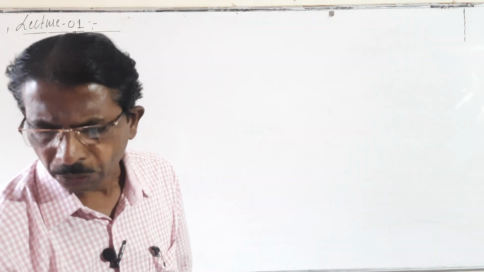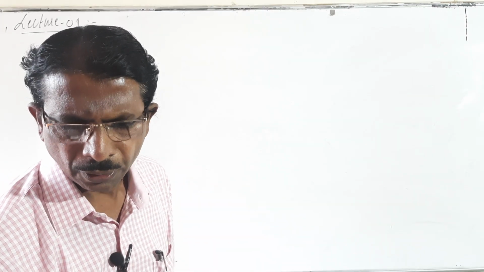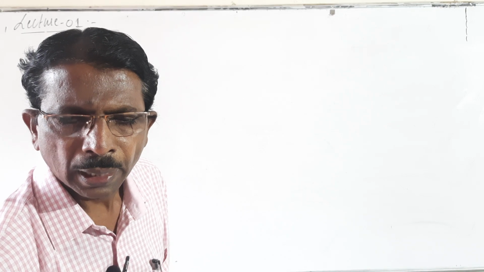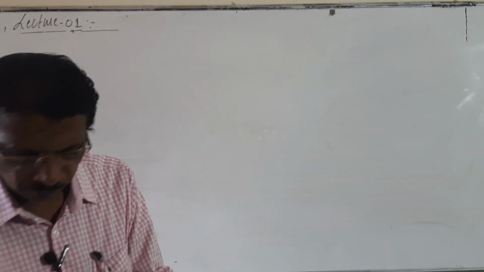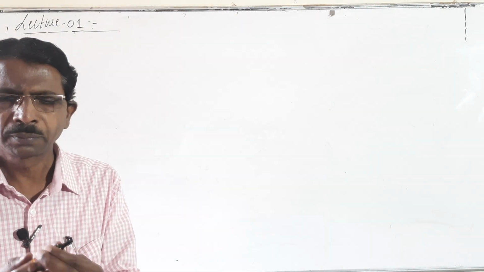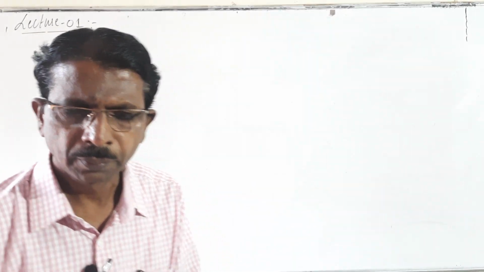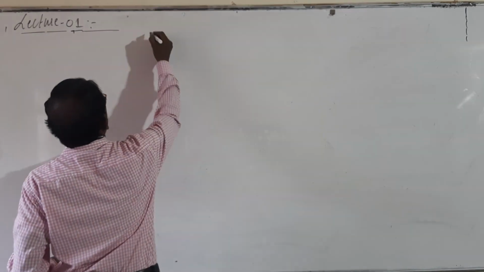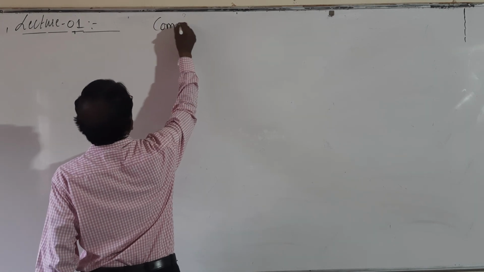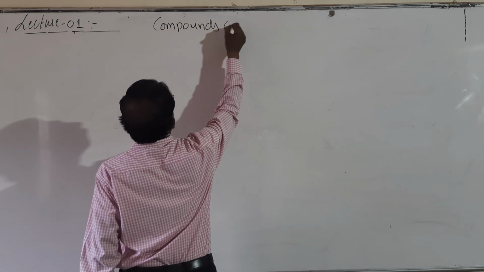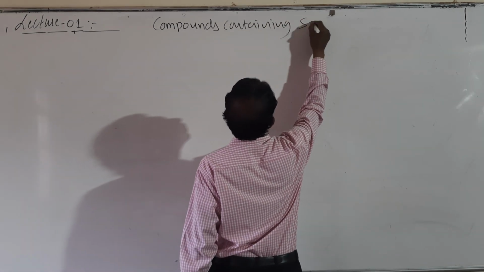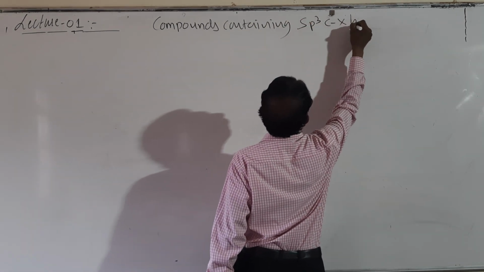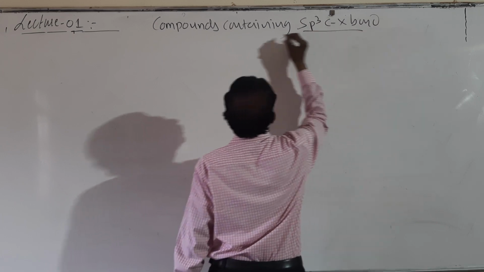So look here, that is the second classification. Depending upon the hybridization, compounds containing sp3-CX bond.